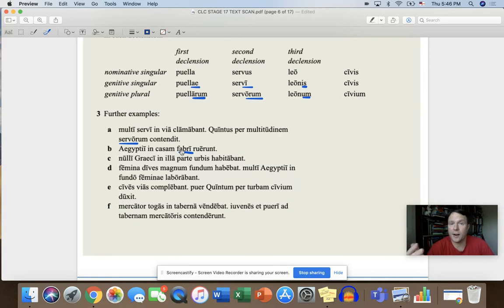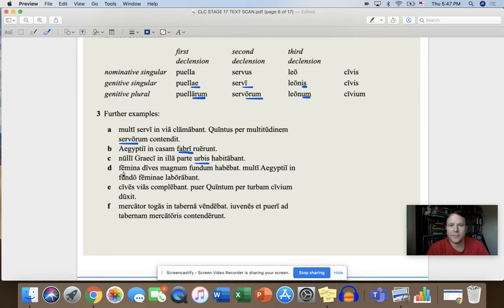Or, you could say the craftsman's house, right? Apostrophe S. Now exercise C. Nulli Graeci in illa parte urbis habitabant. So hit pause, identify the genitive. It's urbis. Now hit pause again, tell me what it means. In that part of the city.